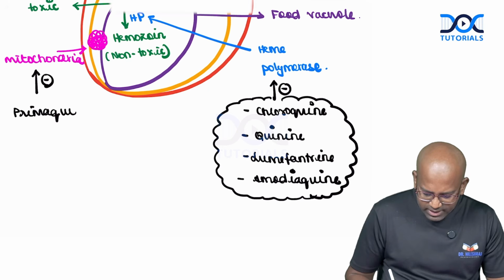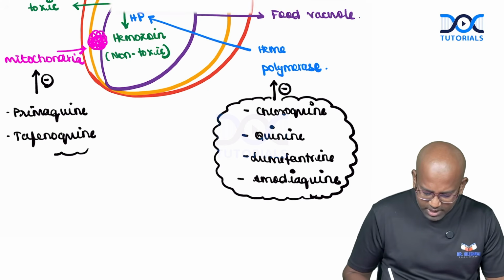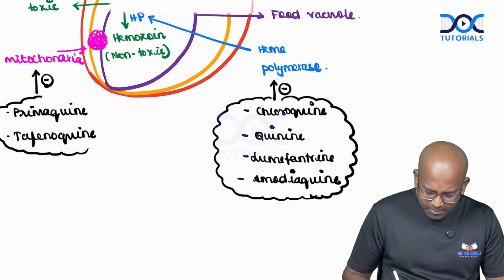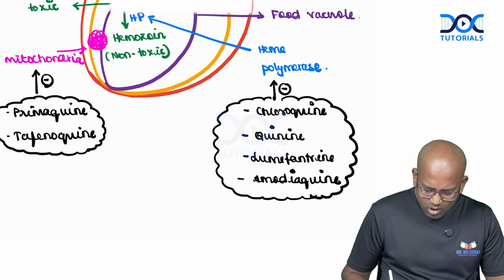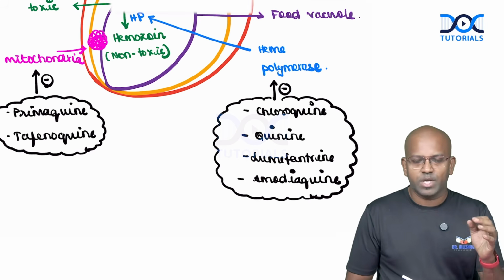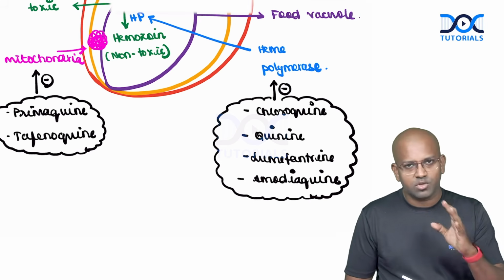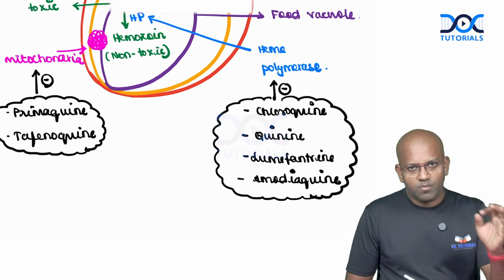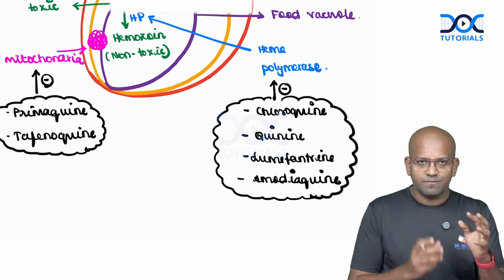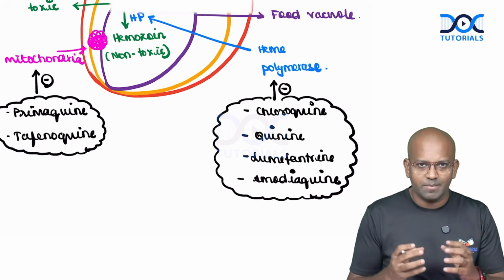And one more newer drug is there called Tafenoquine. Primaquine and Tafenoquine are two drugs which tend to inhibit mitochondrial ATP synthesis. And I've given you a clue before itself, my dears. I told you that if mitochondrial ATP synthesis is very high, or at the max, the sporozoites can be converted to hypnozoites and merozoites can be converted to gametocytes. Which means for synthesis of hypnozoites and gametocytes, we need more ATP synthesis.